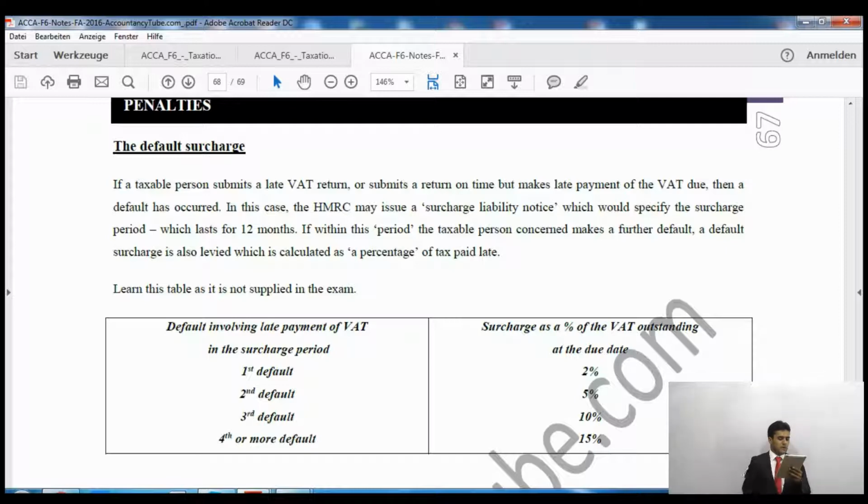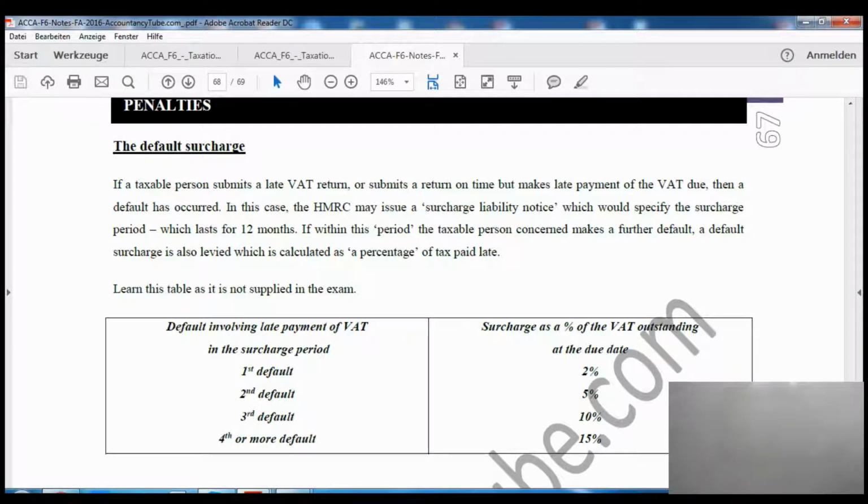Now this table will not be given to you in the exam, so you will have to learn this. A default involving late payment of value tax in the surcharge period. So if it is the first default, you will have to pay 2% penalty. If it is the second default, you will have to pay 5%, and it can go up to 15%. Now 2%, 5%, 15% of what? Surcharge as a percentage of value tax outstanding at the due date. So whatever the value tax is outstanding at the due date, this percentage will apply to that amount.